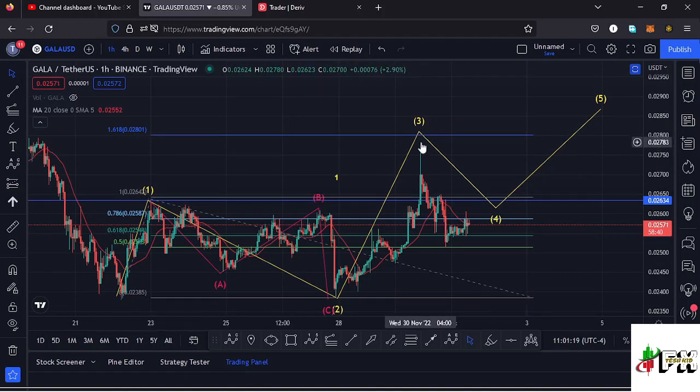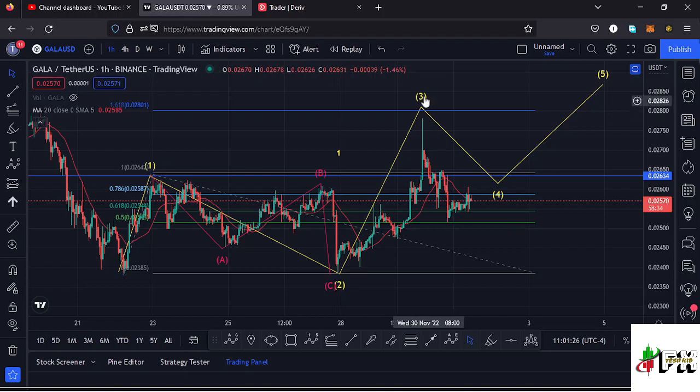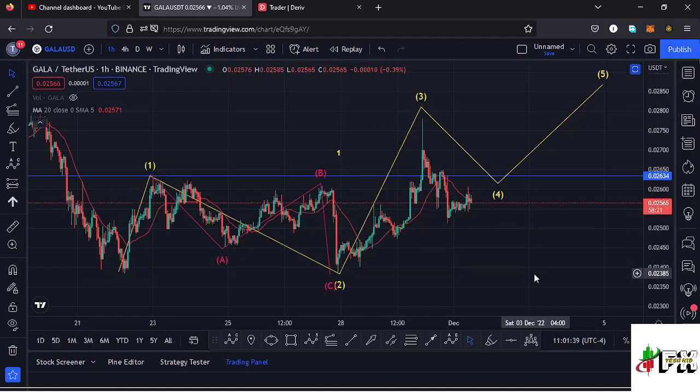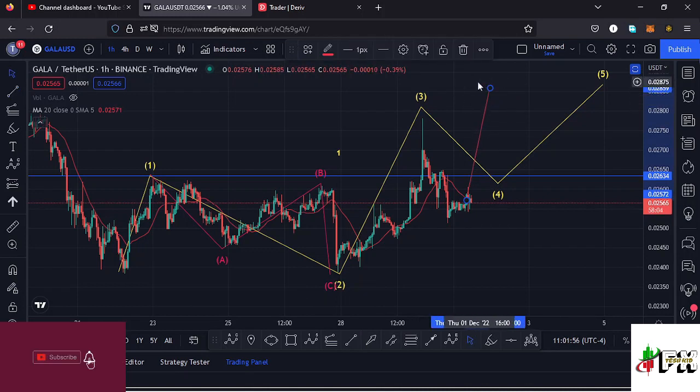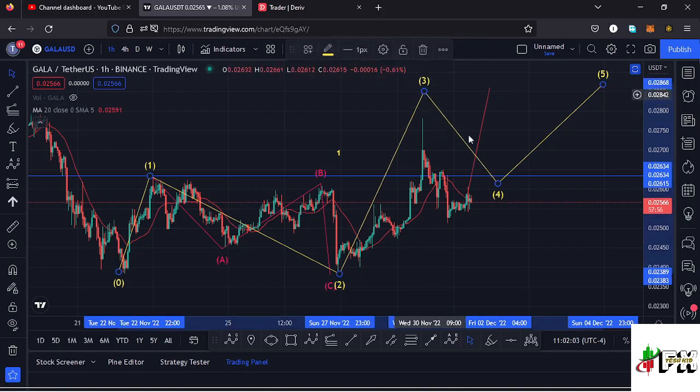From the high that we have over here, at around the $0.027 mark, we did not fully maximize the formation of that wave 3. Having not fully maximized that target area, there are chances that Gala games might be having a bit of a retracement over here, then expect a very nice bounce to complete the formation of that higher Elliott wave count 3 by fully maximizing the target area that I've sketched out using the trend based Fibonacci. And once we fully maximize the target area, then we can expect a very nice retracement over here in the formation of a wave 4.